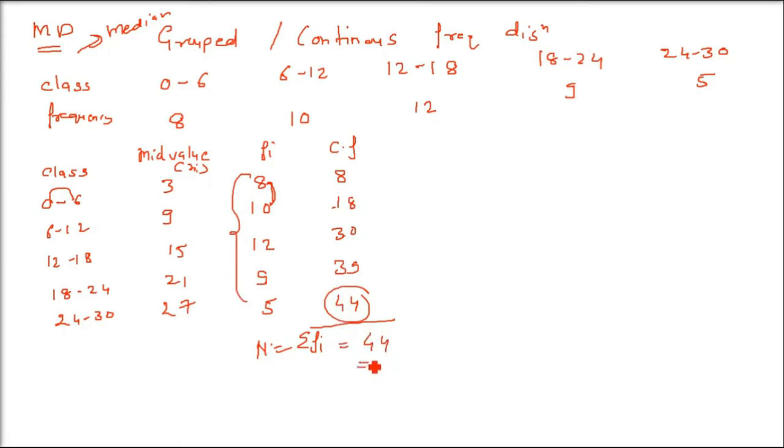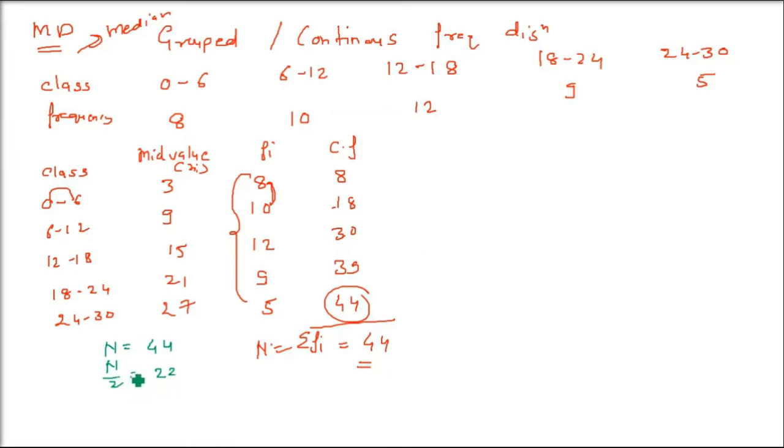Okay. Now this is done. This is the cumulative frequency. It is required, I'll tell you how. First thing is, we have to find out the median. We can only talk about mean deviation when we have found out the median. So what is the capital N? It's 44. Is it clear? So we have to find n by 2, half, which is 22.